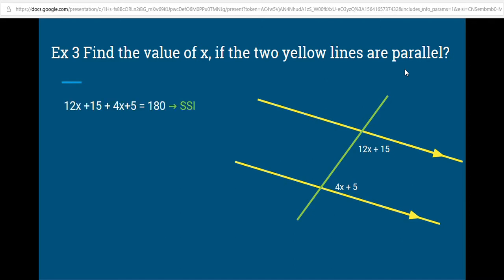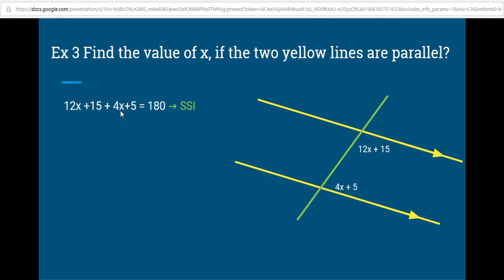So the angles here are same side interior. Since they're same side interior, we know that 12x plus 15 and 4x plus 5 add up to 180, because that's the same side interior angle theorem. So 12x plus 15 plus 4x plus 5 equals 180. In order to figure out the value of x, I need to solve this expression for x.